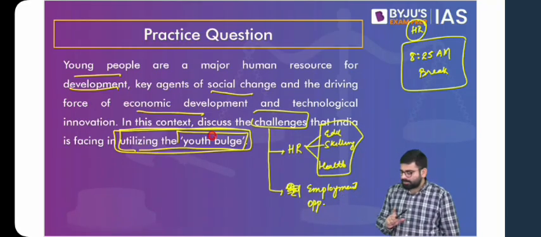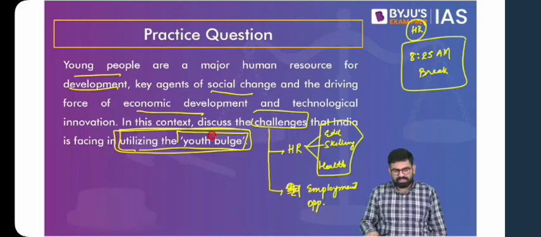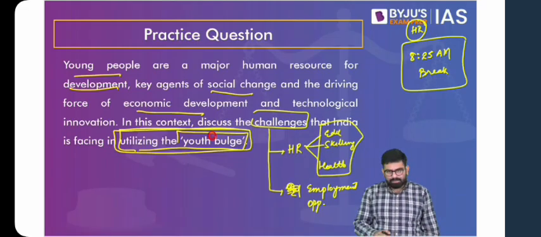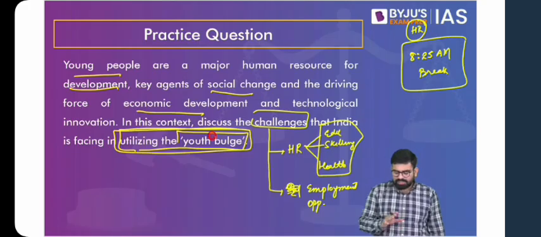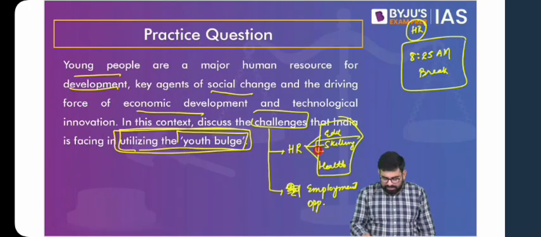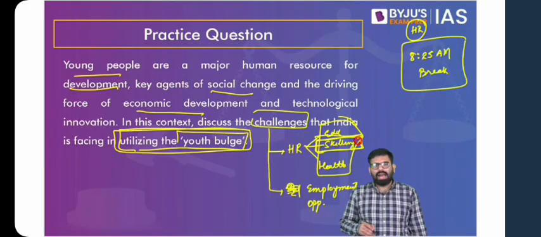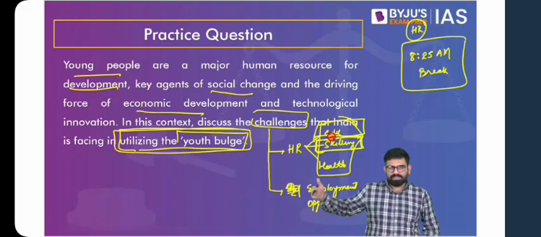So I hope this main part is clear, and this is something we have already addressed. So this main part can be taken care of, right? But do remember, whenever you approach this question, just think about it, because students tend to write this answer only in this dimension, only with respect to skilling, and maybe to a certain extent education. But what about the other basic necessities of health?